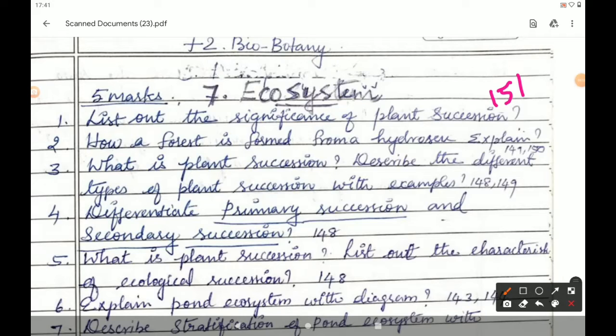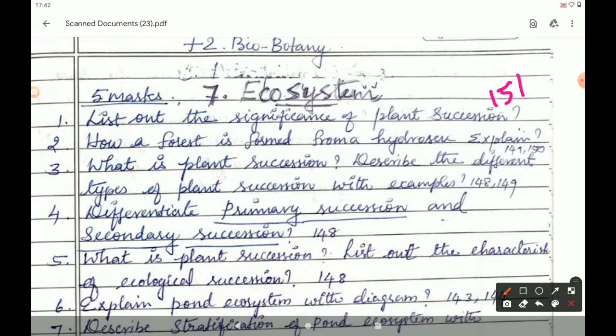In page number 151, under the topic 7.3.4 Significance of plant succession, students, you underline the lines which I am reading. First point, it helps to study the several stages of a plant community found in a particular area. Point number 2, it helps to understand the controlled growth of one or more species in a forest. Third point, dams can be protected by preventing siltation. Fourth point, it gives information about the techniques to be used during reforestation and afforestation.